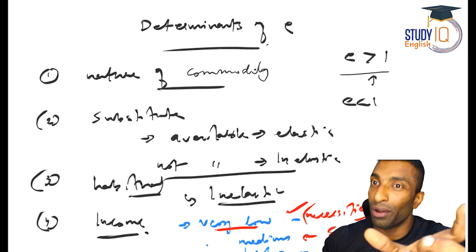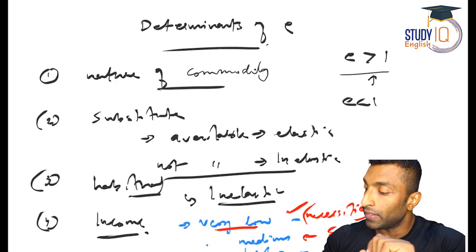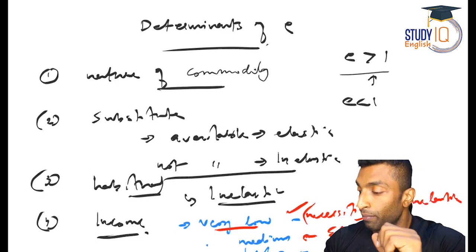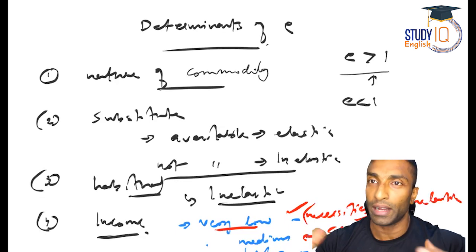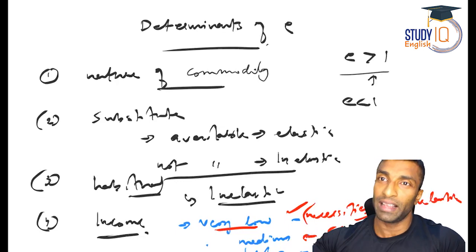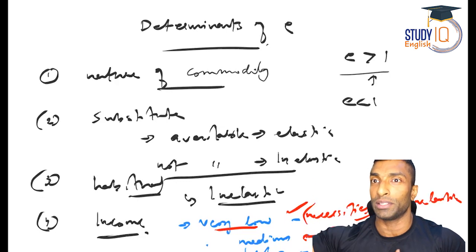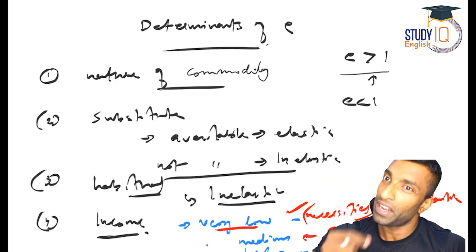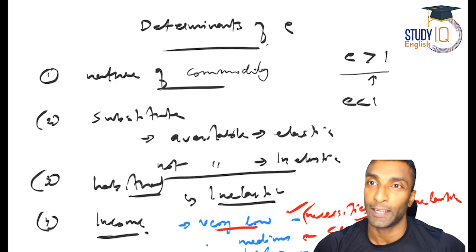Low class, not lower class, very low income people, this is inelastic, because necessary. For middle class, they will have every item that they can buy necessary, but they have some additional money, but not that much. They will wait for the price to come down. That is elastic. Now guys, third one, very high income people, Mukesh Ambani, like that.